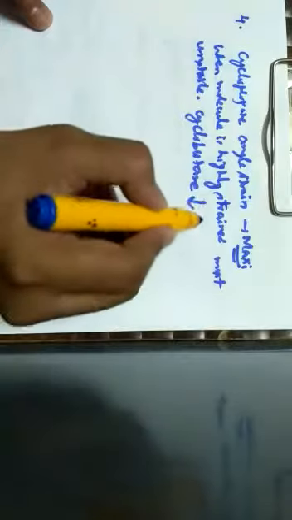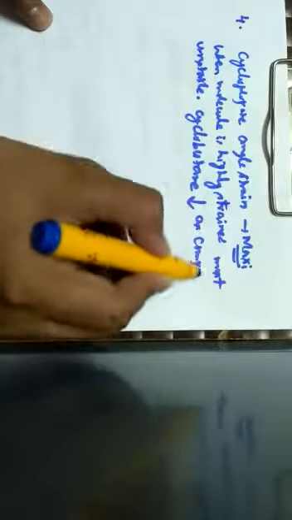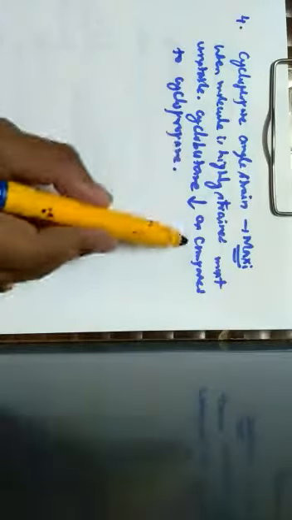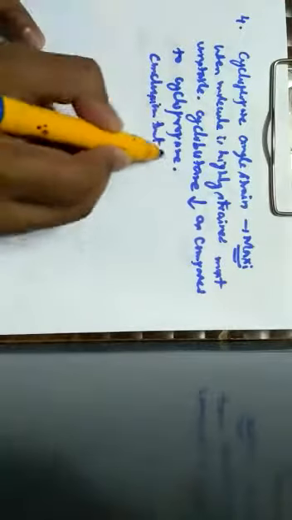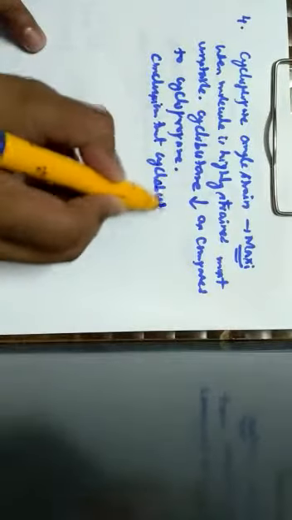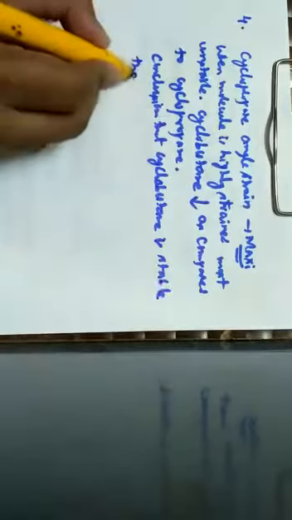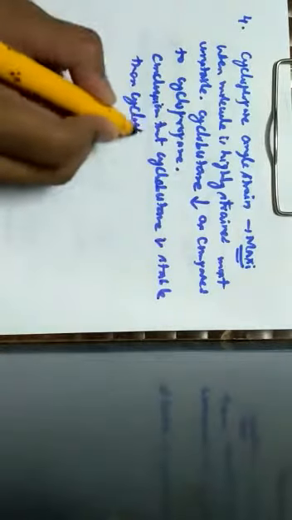Angle strain in cyclobutane is less as compared to cyclopropane. So I can come to a conclusion that cyclobutane is more stable than cyclopropane.